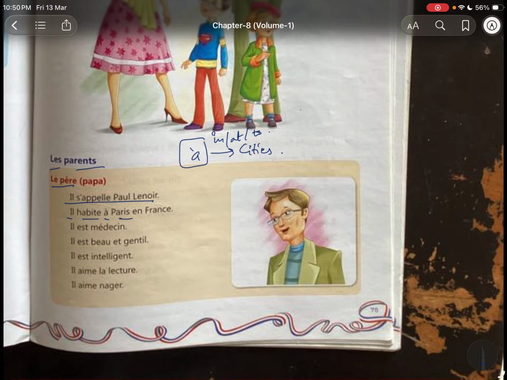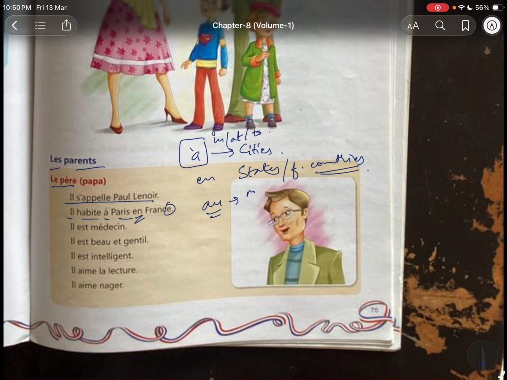Okay, and with states or some other things, we use en. Okay, feminine countries. Countries do have gender. Okay, see, E is there, feminine, so we are using en. Masculine, we use au.